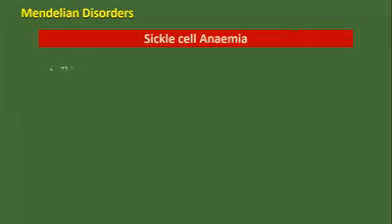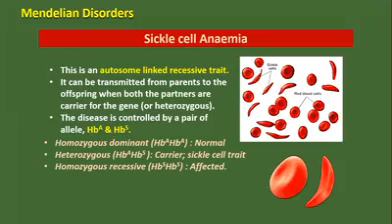And another one is sickle cell anemia. This is an autosome-linked recessive trait. It can be transmitted from parents to the offspring when both the parents are carriers of the gene, or heterozygous. If the parents are carriers, this disorder can be passed on to the offspring.